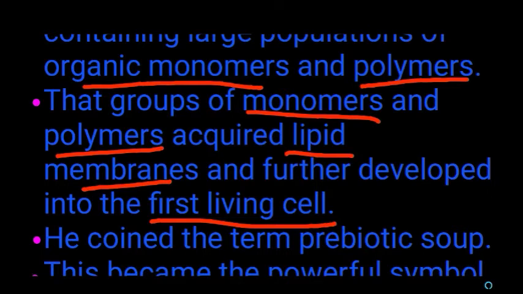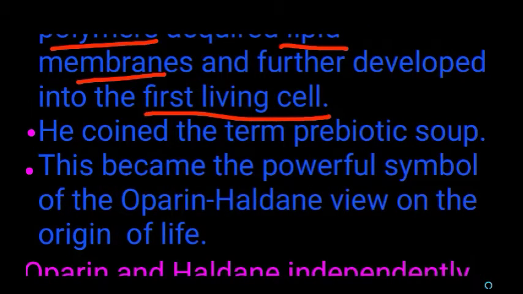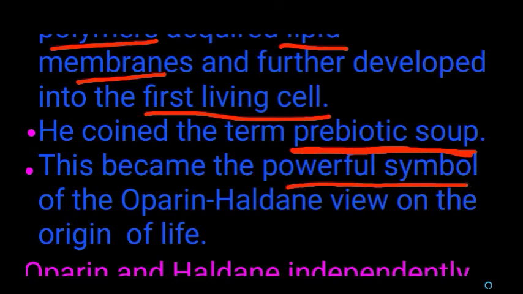They all aggregate together and form a structure, and thus it forms the first living cell. Haldane coined the term prebiotic soup. The sea became a hot soup, and that is called the prebiotic soup. That means it forms the base for the formation of the living cell.